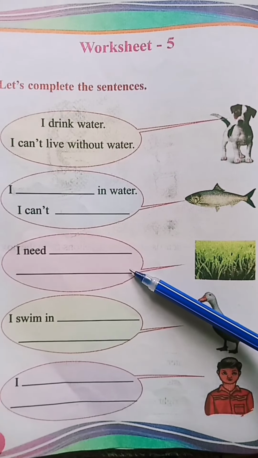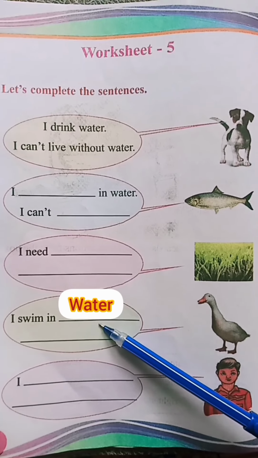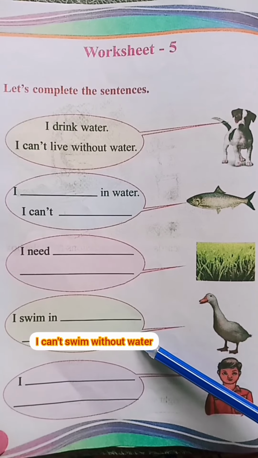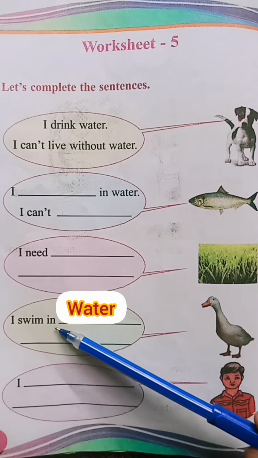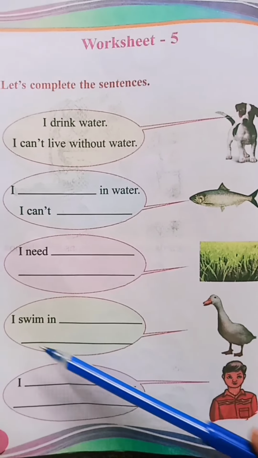Okay? Then next one, duck. Duck says, I swim in water. I can't swim without water. Okay. Then last, a boy.